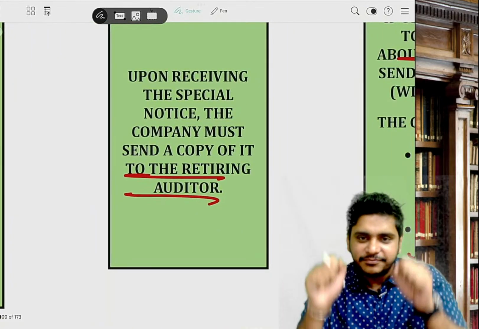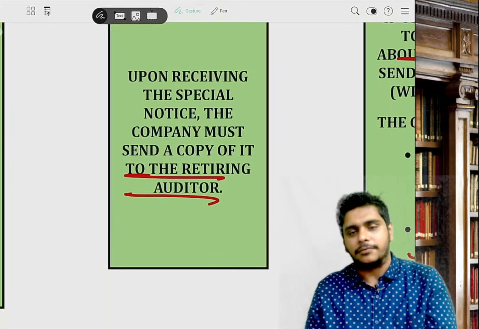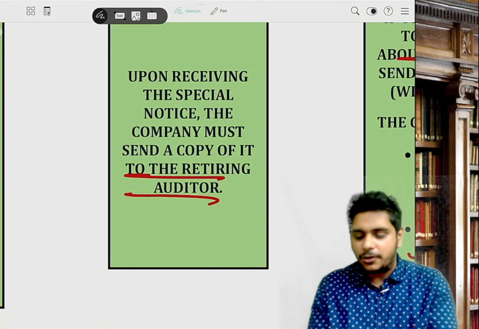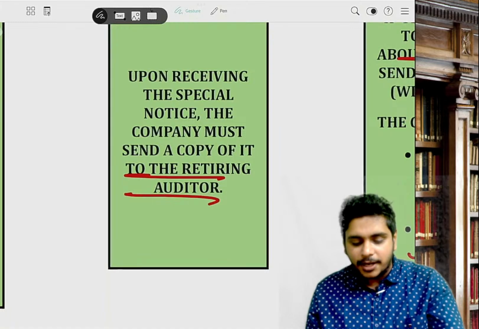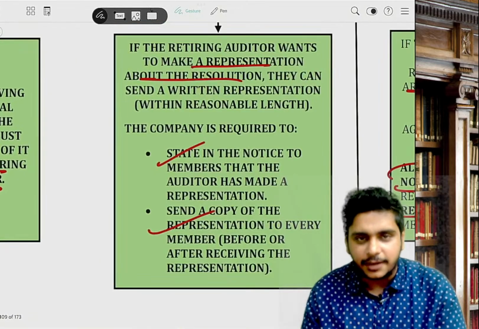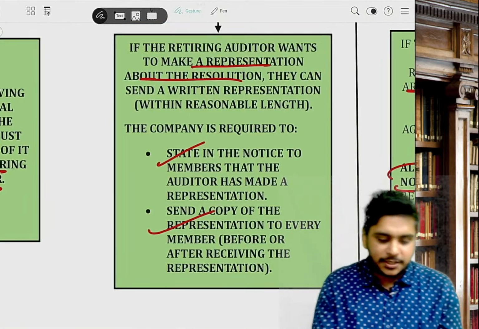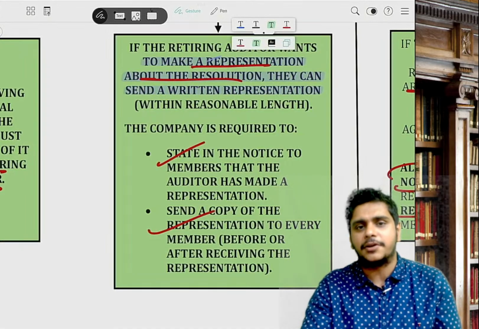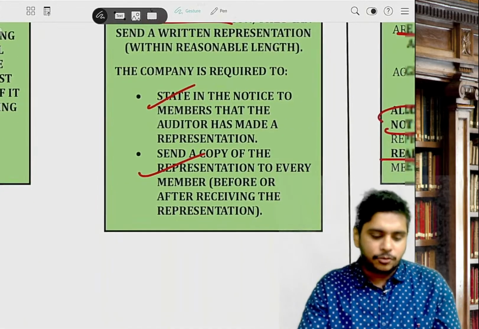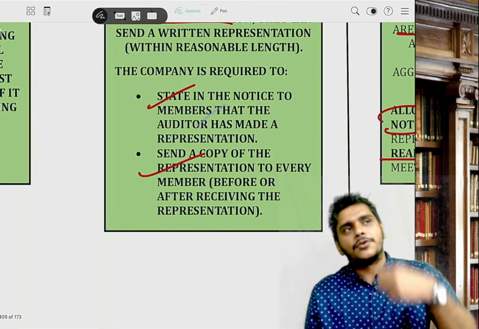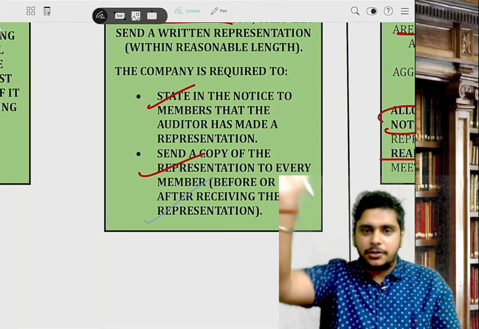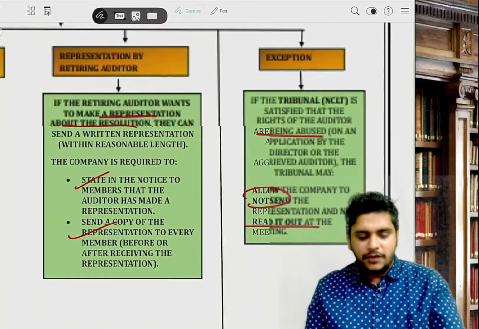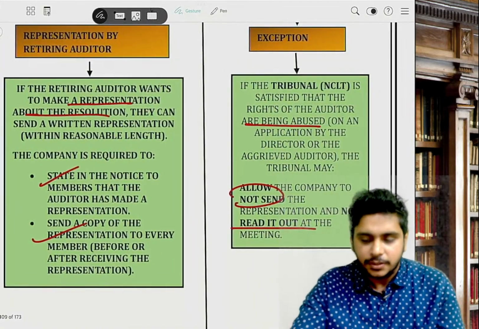He will cry. The company will inform the auditor that the members have told him he will not come back again. So when the auditor cries, he has a right to send a written representation. That representation should be sent along with the notice, or if the notice has already been sent, the company has to send it separately, or he will be given a right to speak at the meeting.